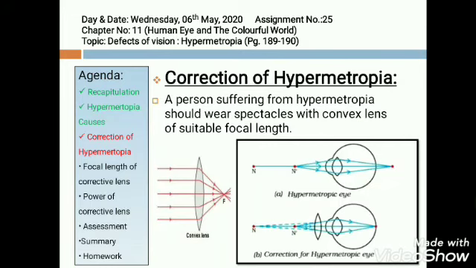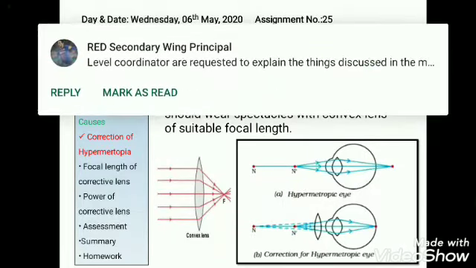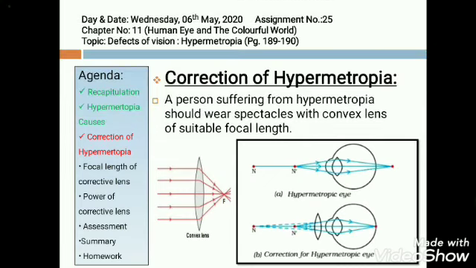After wearing a convex lens, you can see in the figure the image which was forming behind the retina is now forming on the retina. How come so? When the rays of light coming from a nearby object placed near the eyes, the converging lens converges them before falling on the eye lens. After falling on the eye lens, the eye lens will now be able to focus these images on the retina.